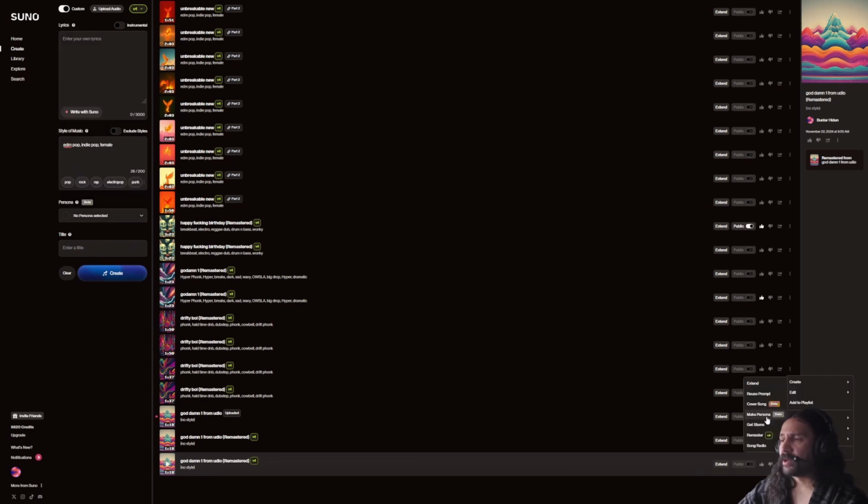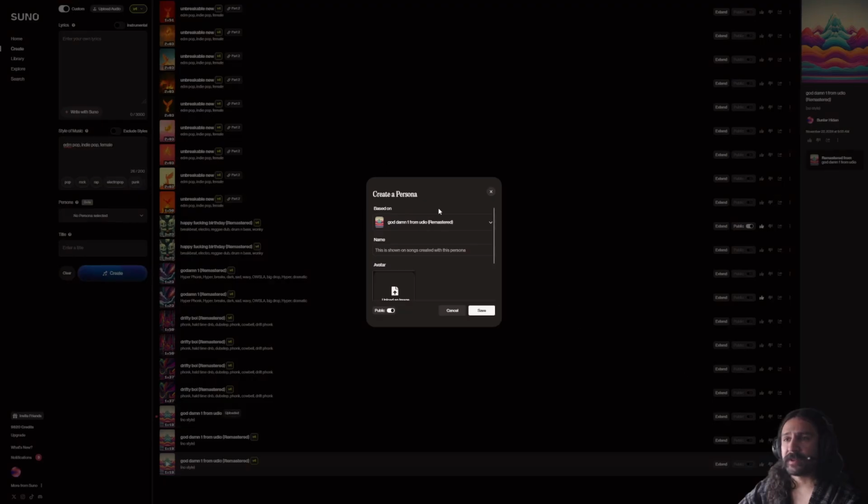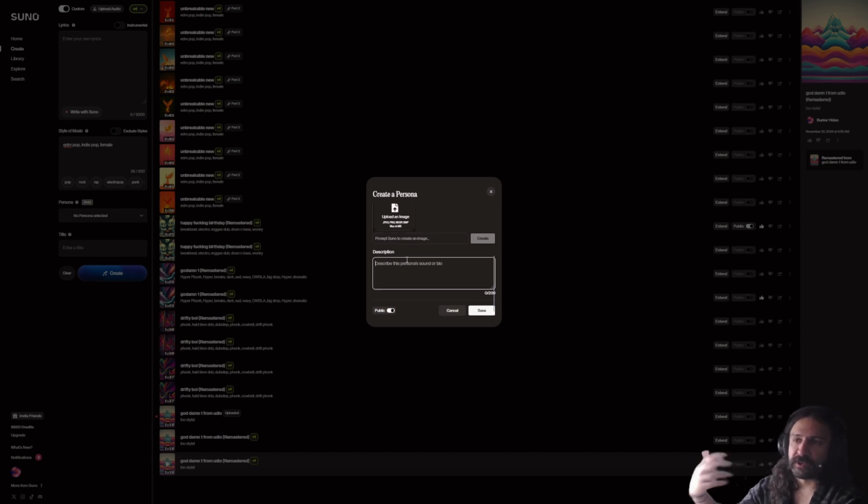Make persona. And this is how you would, if you click here, it makes a persona based on the track that you selected when you press the function. You can name the persona here and you can add an avatar, which is an image for the persona, or you can prompt for Suno to create an image for you. And then you can put a description here that helps you remember what the persona is all about.